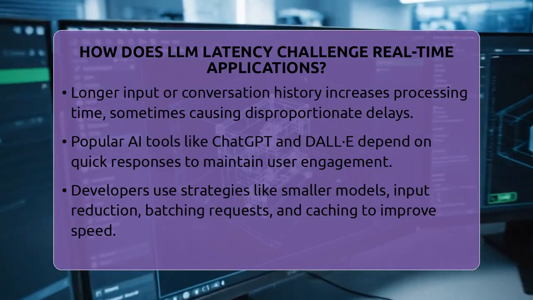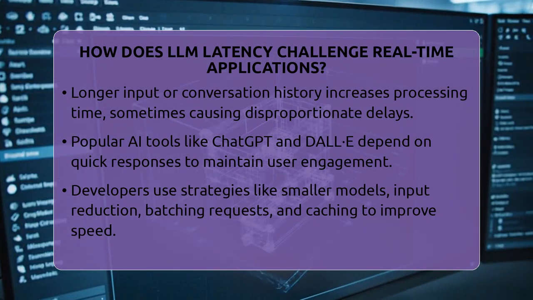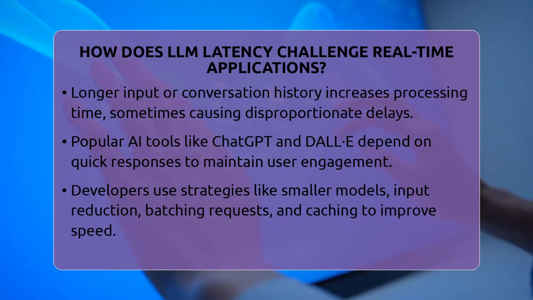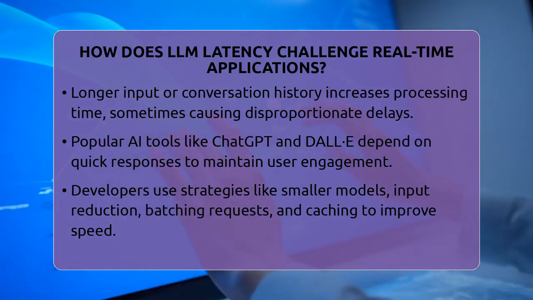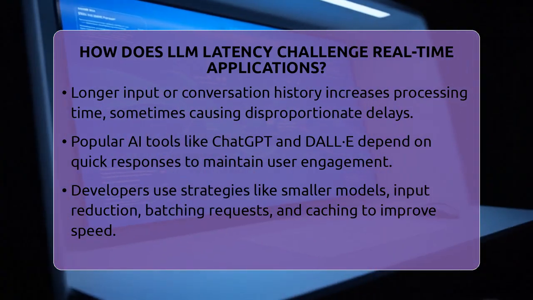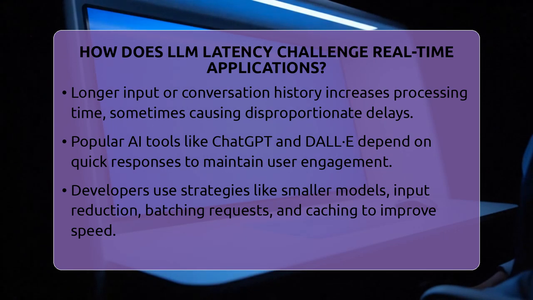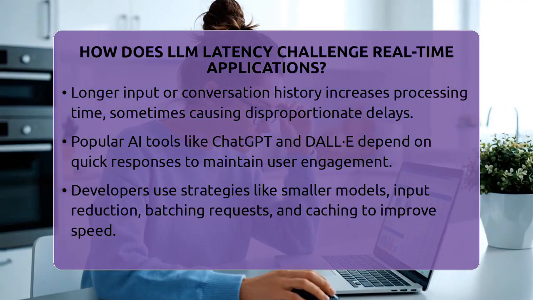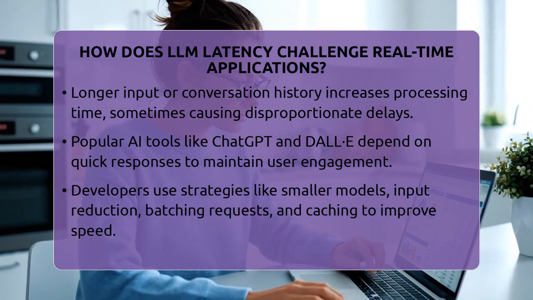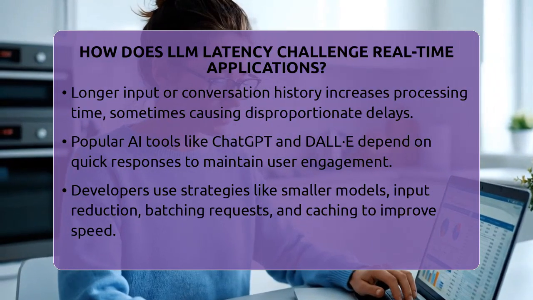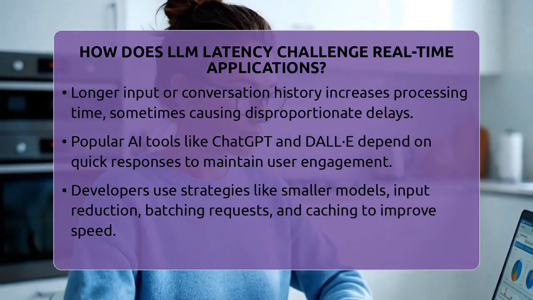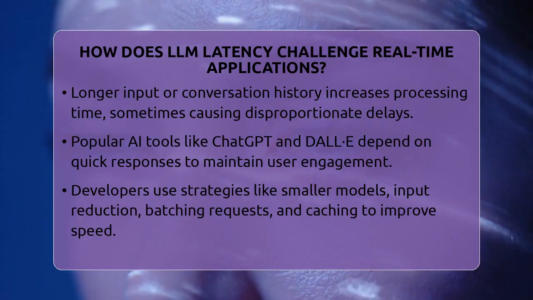Popular AI tools like ChatGPT, DALL-E, and Midjourney rely on fast responses to keep users engaged. If a coding assistant takes several seconds to suggest a line of code, it disrupts the workflow. Similarly, a slow customer support chatbot can make users impatient or abandon the chat altogether.